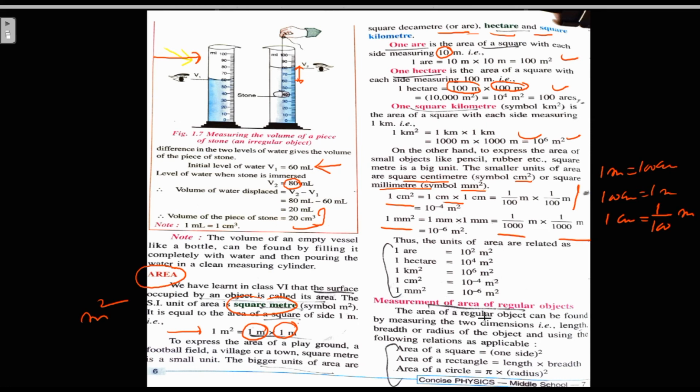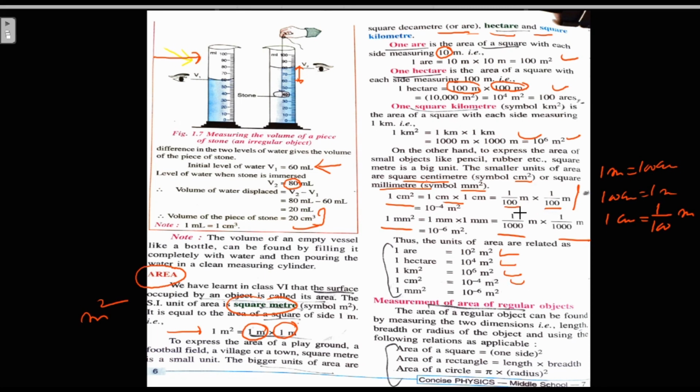Now the units of area are related as 1 are equal to 10 raised to power 2 meter square. 1 hectare equal to 10 raised to power 4 meter square. 1 kilometer square is 10 raised to power 6 meter square. 1 centimeter square is equal to 10 raised to power minus 4 meter square. From where has this minus 4 come?